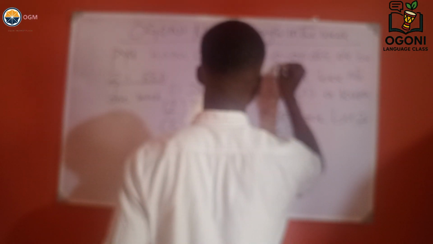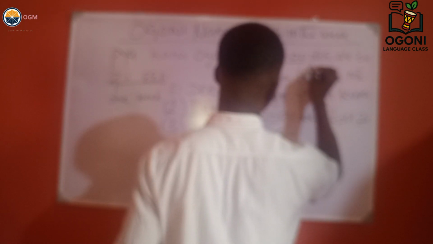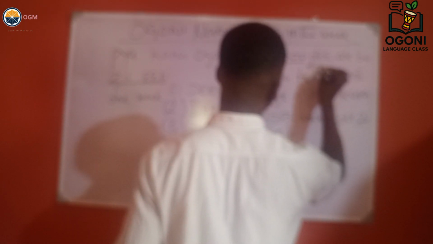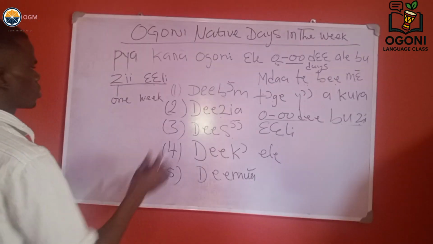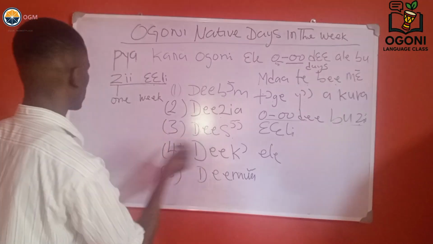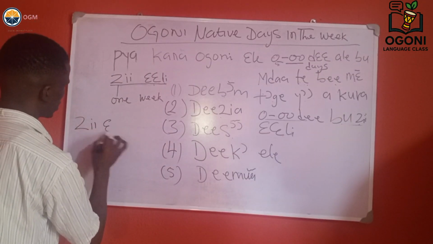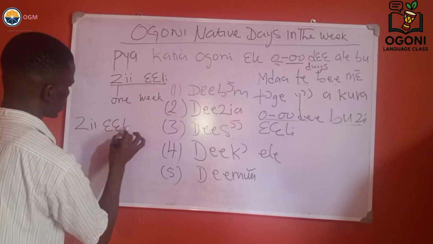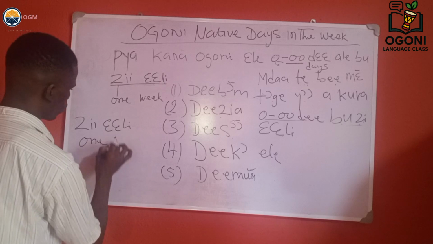Ode means 5, days. So I hope you are getting it right. Zin Eli, which is 1 week.